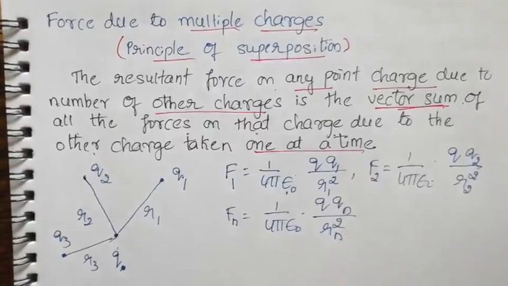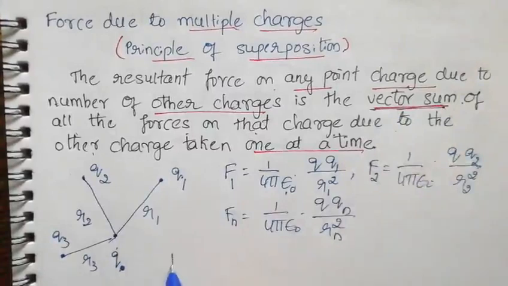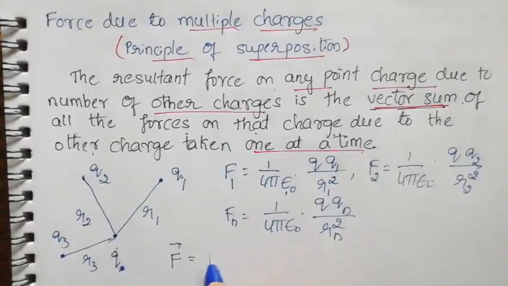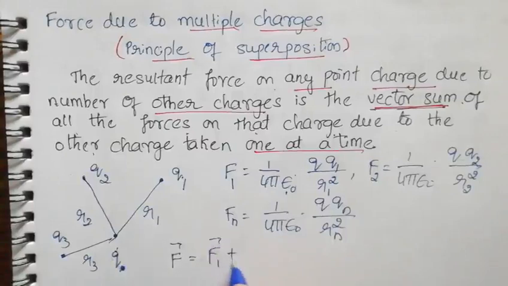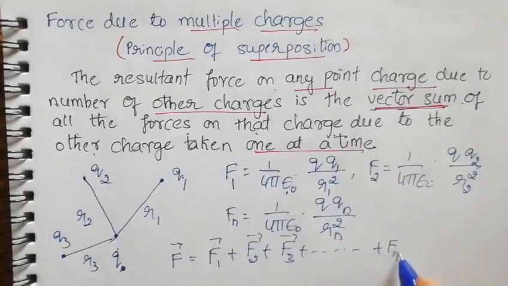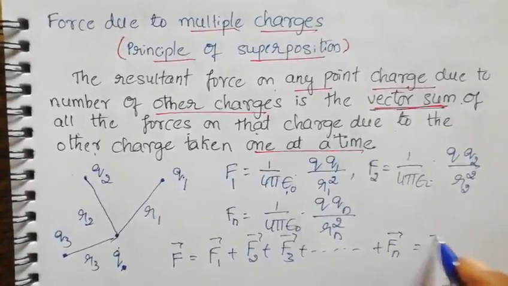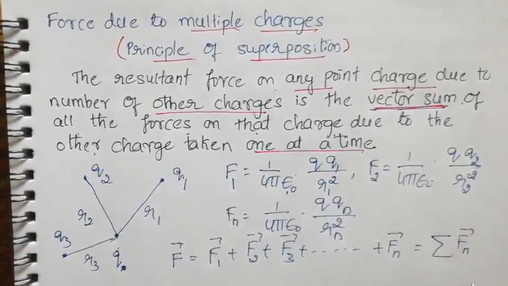Now, what sum should we do? Vector sum. The total force F vector acting on charge Q is equal to F1 vector plus F2 vector plus F3 vector and so on, plus Fn vector. So that is the total force. I can write this as the summation of Fn vector, where n varies from 1 to n.